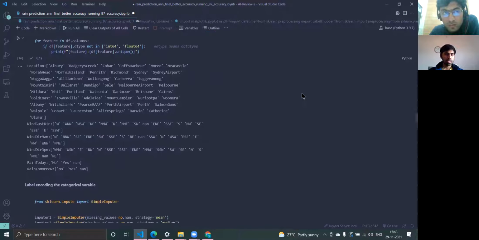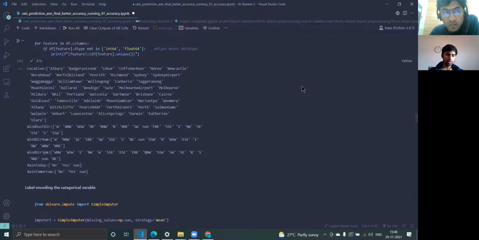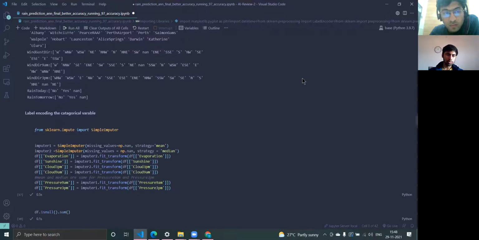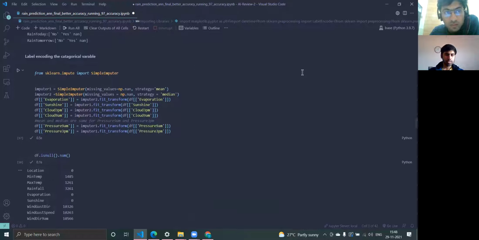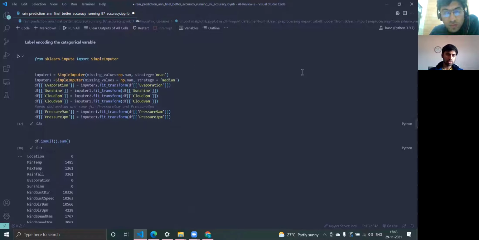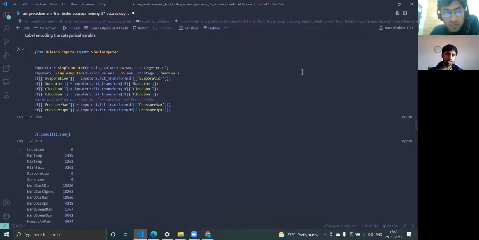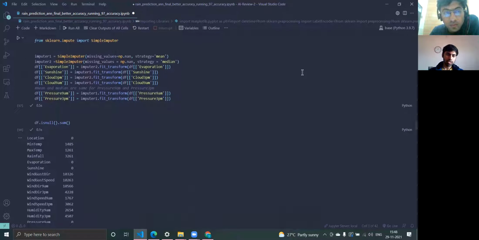Then we decided to see what data are not in the form of integer and float, that is, object type. So we see location, wind direction at 9 a.m., 3 p.m., rain today, rain tomorrow. These are in the form of object: yes, no, and strings. Thus, we decided to use an imputer to fill in the missing values. The missing values that were numeric, evaporation, sunshine, and cloud, we decided to fill using mean and median.